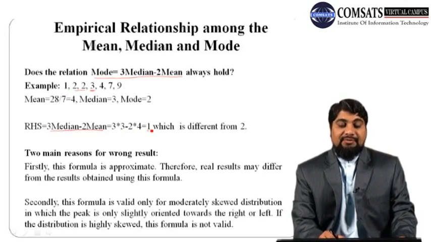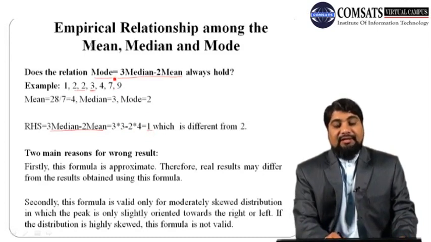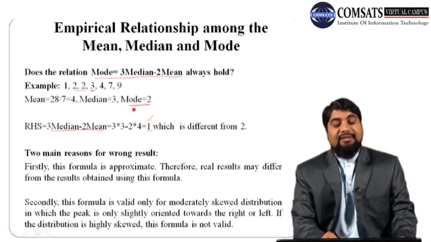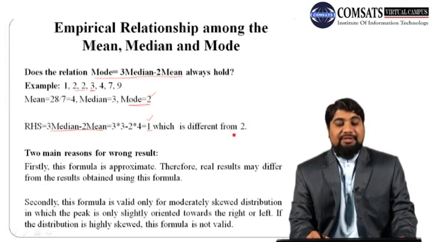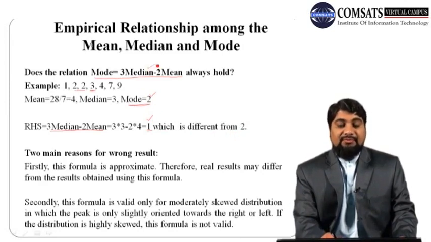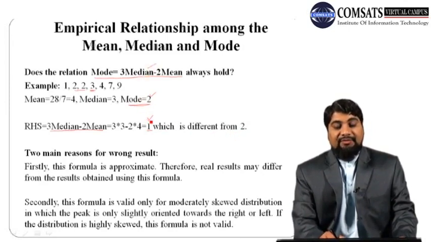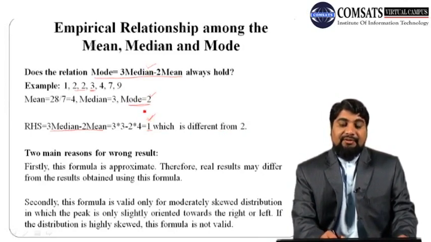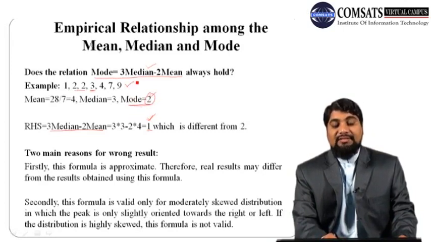So according to this formula, what is the mode? It is 1. But actually, according to our main calculation, mode should be 2. So this 1 is different from 2. It means by using this formula, the calculated value of mode is wrong, which is not matching with the actual mode obtained from this data.